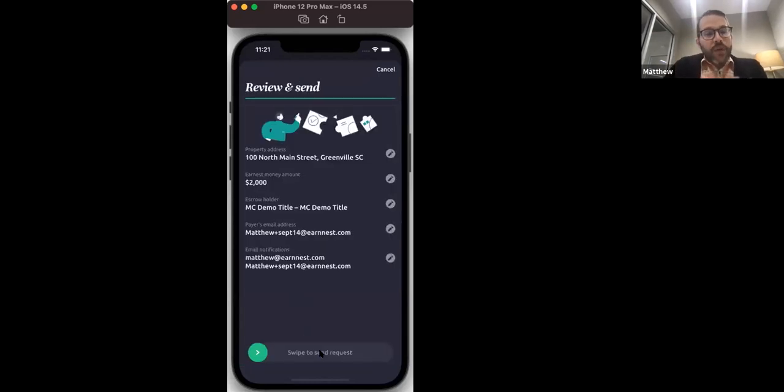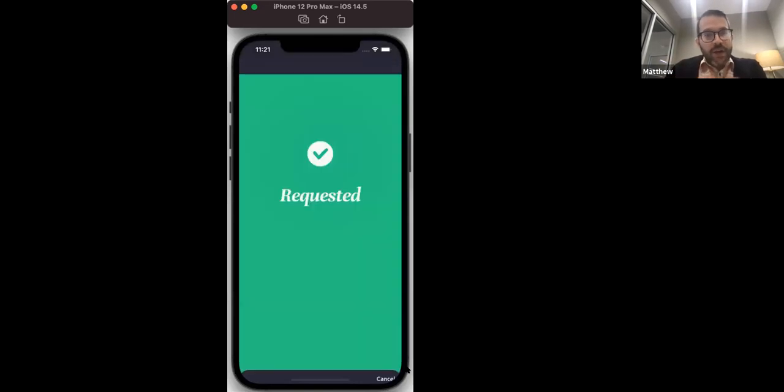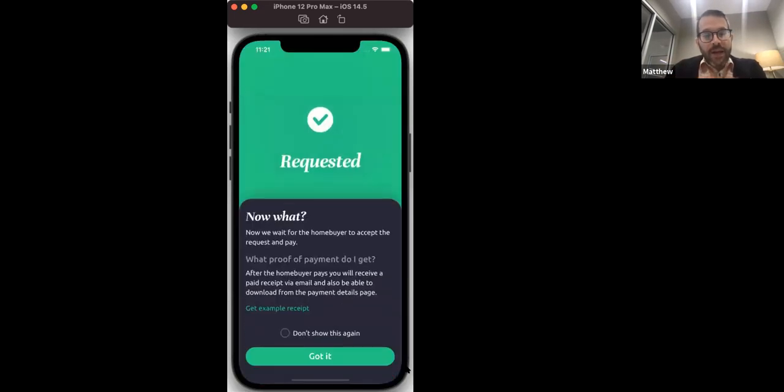And then this is where you'll review all of your information really quickly to make sure it all looks accurate. If it does, just go down here at the bottom and click swipe. If you needed to change anything, you could click on that pencil on the right-hand side and update that information from there.